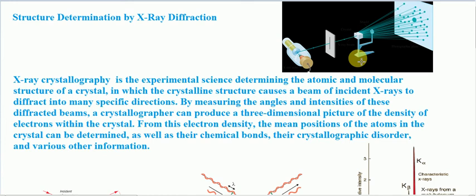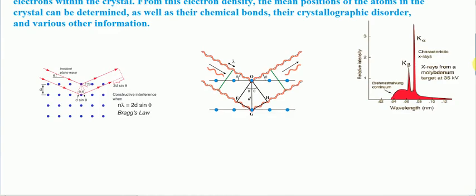For example, the radiation emitted by a molybdenum target bombarded with 35 kilovolt electrons is shown here. This is the wavelength emission from a molybdenum target bombarded with 35 kilovolt electrons.